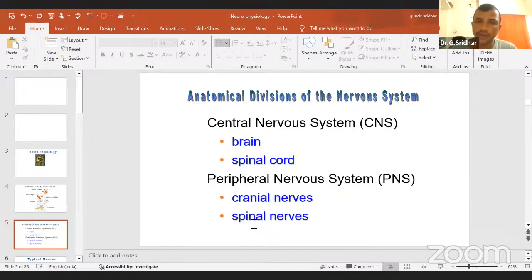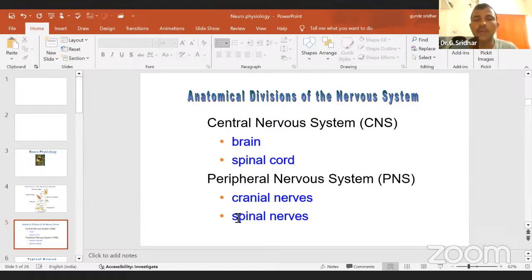nerves. I mean to say that the main important integration part of the vertebrate nervous system, or higher vertebrate nervous system, is called the central nervous system, then the peripheral nervous system. In the central nervous system, we will find the brain and spinal cord. Then how does your peripheral nervous system form? The nerves which are coming out from your brain and the nerves which are coming out from your spinal cord, we can call them cranial nerves and spinal nerves. Both cranial nerves and spinal nerves will form the peripheral nervous system.